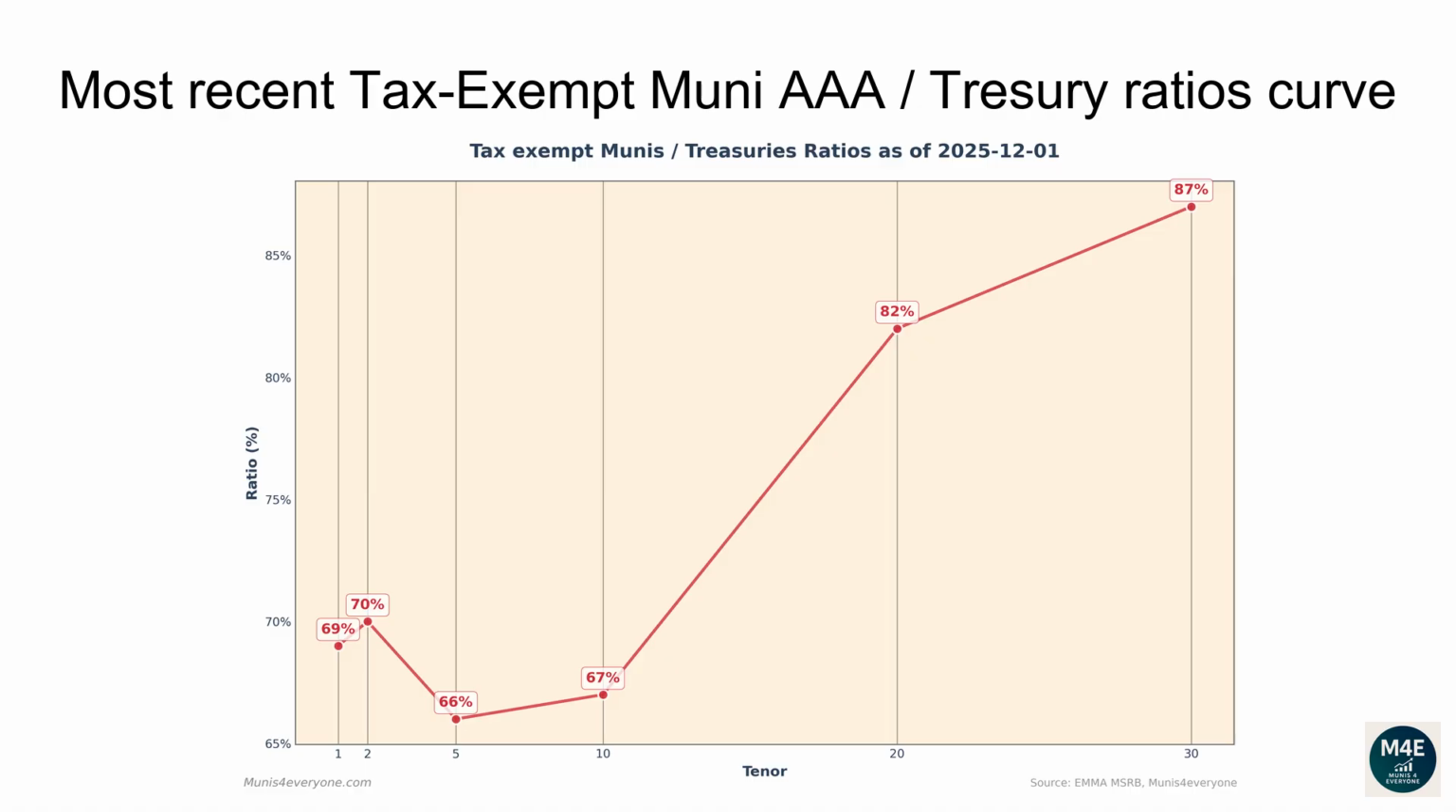The current one-year ratio is 69%. The 2 years ratio is 70%. The 5 years ratio is 66%. The 10 years ratio is 67%. The 20 years ratio is 82%. The 30 years ratio is 87%.